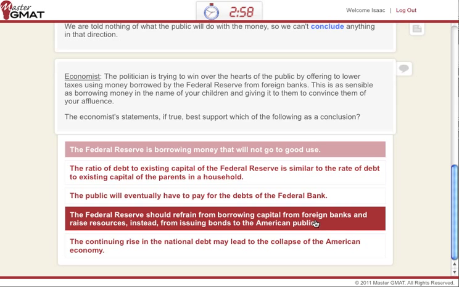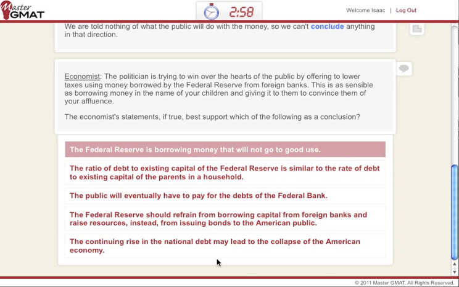Let's go to D. The Federal Reserve should refrain from borrowing capital from foreign banks and raise resources instead from issuing bonds to the American public. You could say, hold on a second over here, right? It shows an alternate path of action, but this isn't discussed whatsoever, and therefore to conclude that is a bit silly, right? We don't know that kind of recommendation over here. We have no premises to base this on, so it's not relevant to us.